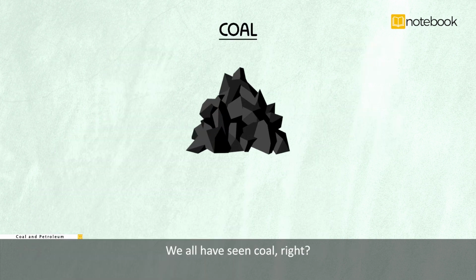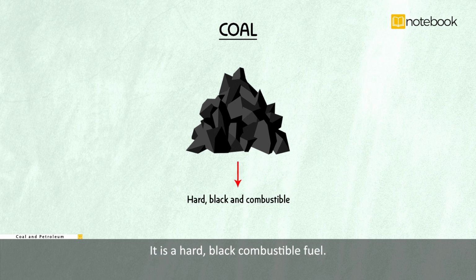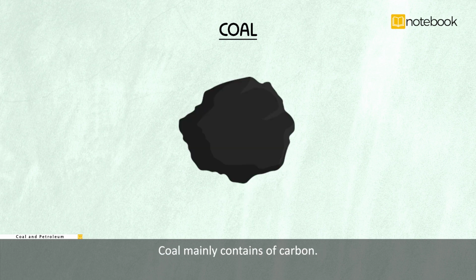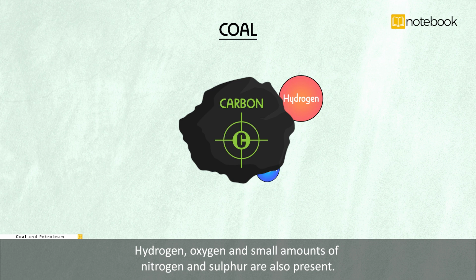We all have seen coal, right? It is a hard, black, combustible fuel. Coal mainly consists of carbon. Hydrogen, oxygen, and small amounts of nitrogen and sulfur are also present.